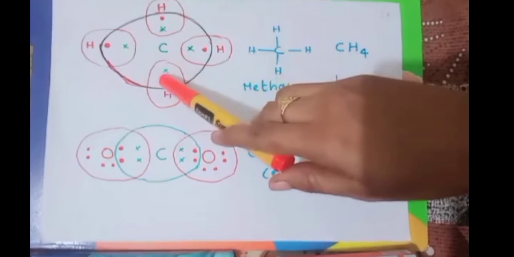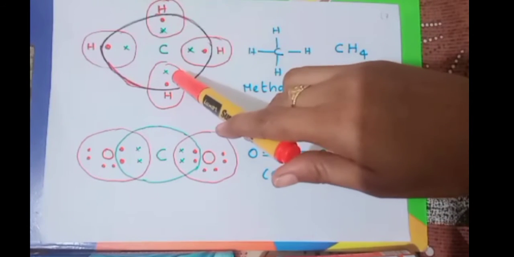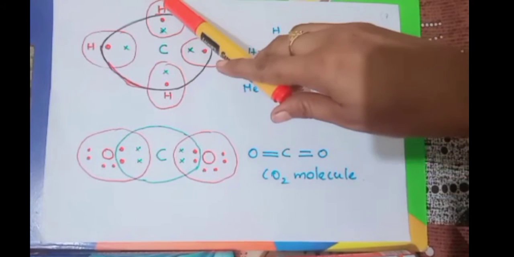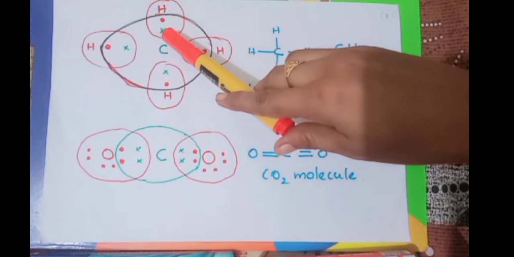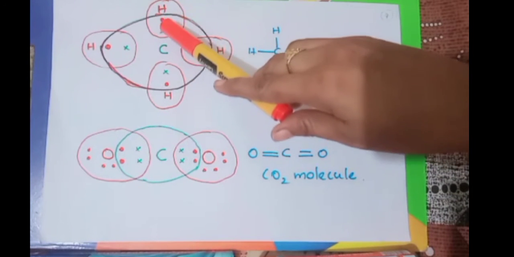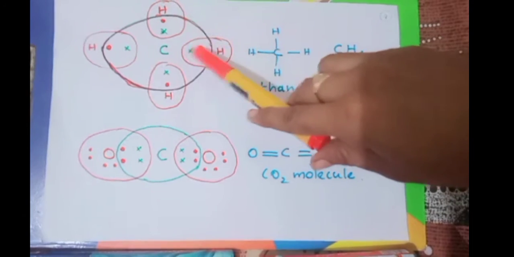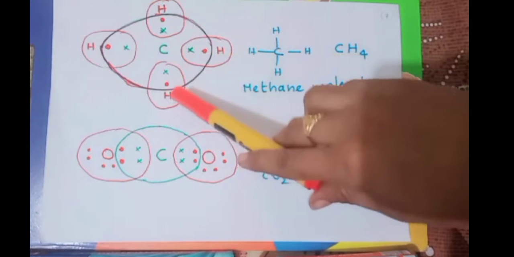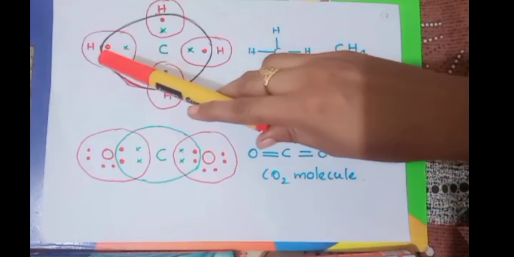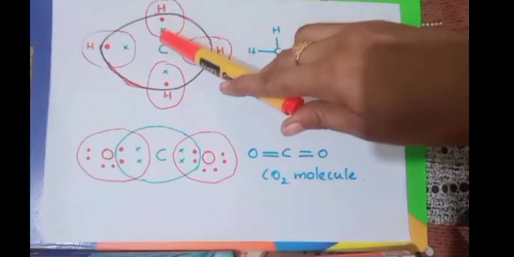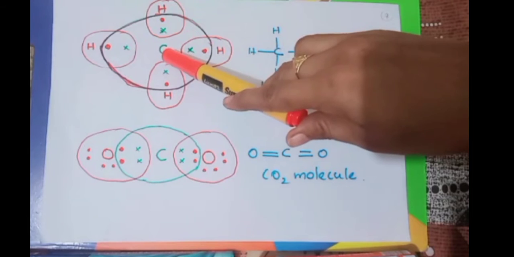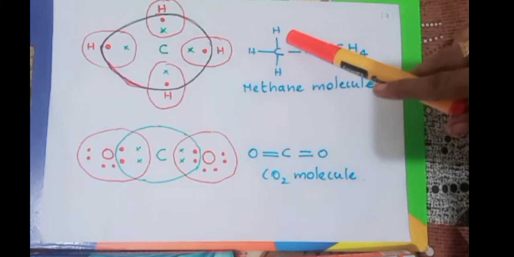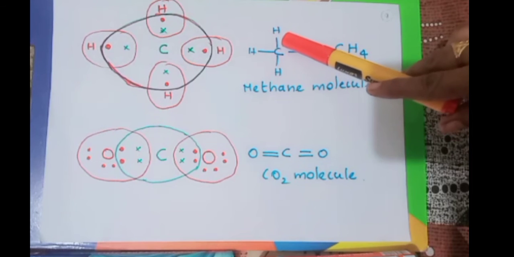So these 4 green ones show the 4 electrons of the carbon atom, and it is forming bonds with hydrogen atoms, sharing 1 electron, or 1 pair of electrons, with each of the hydrogen atoms.